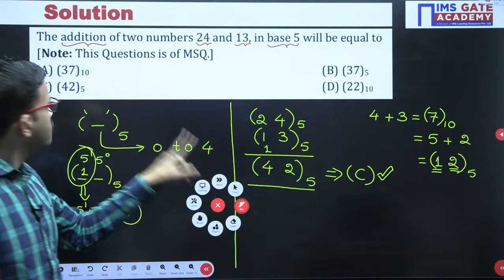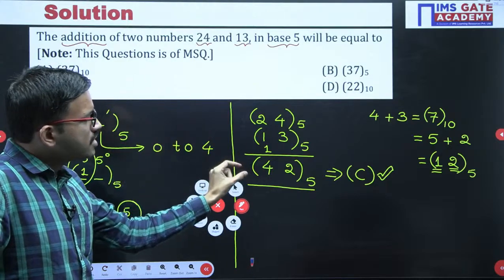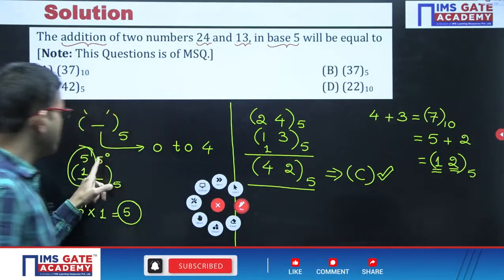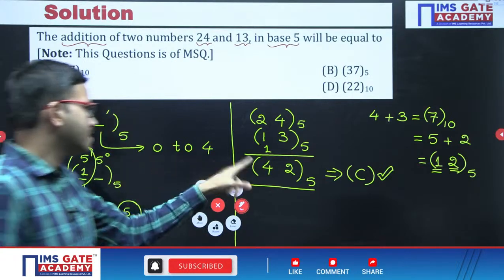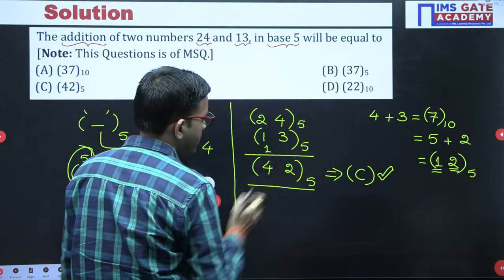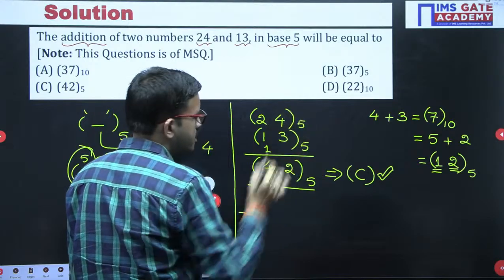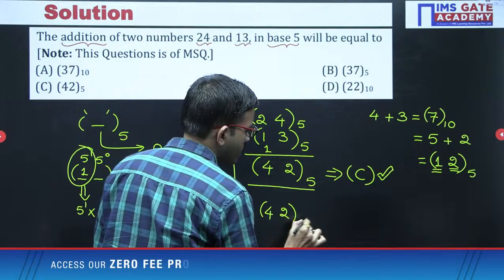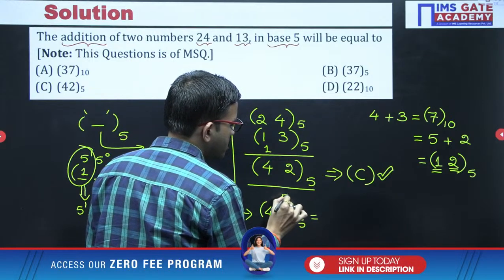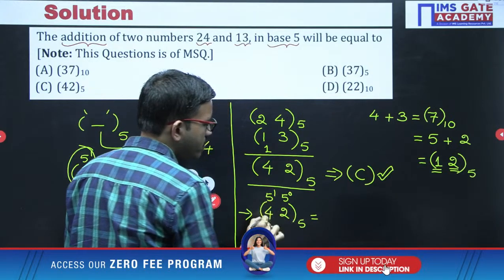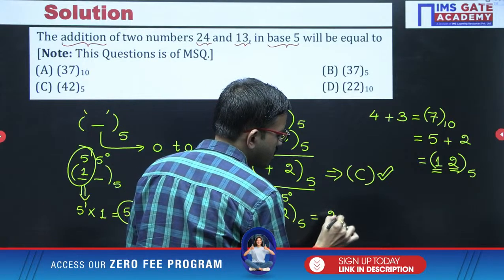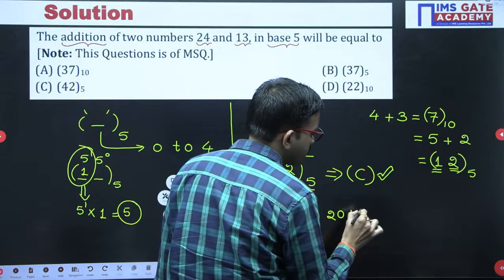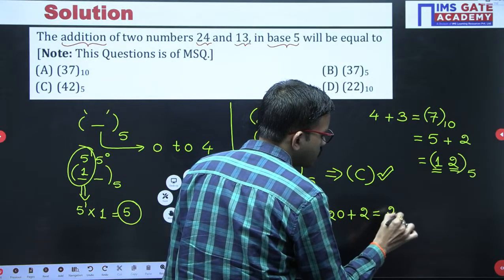Now the moment you got option C correct, this number you can convert into decimal by placing the positional weights. Just now we have told, 5 power 0, 5 power 1, exactly the same procedure you can apply here in order to get the corresponding decimal equivalent. 5 into 4 is 20, and plus 5 power 0 is 1 into 2, that is 2. 20 plus 2 is 22.